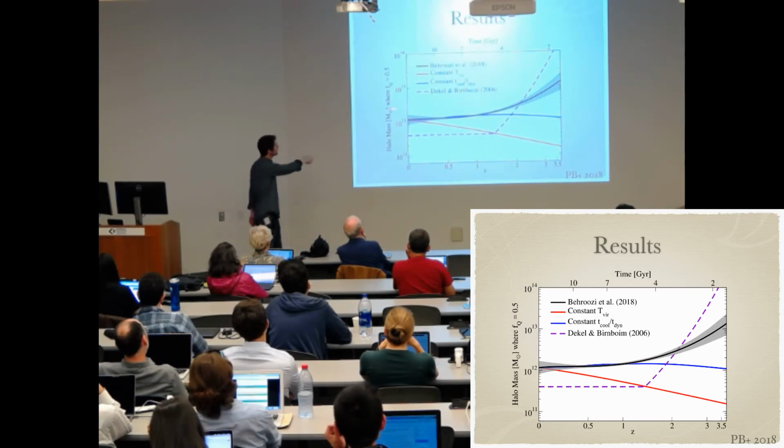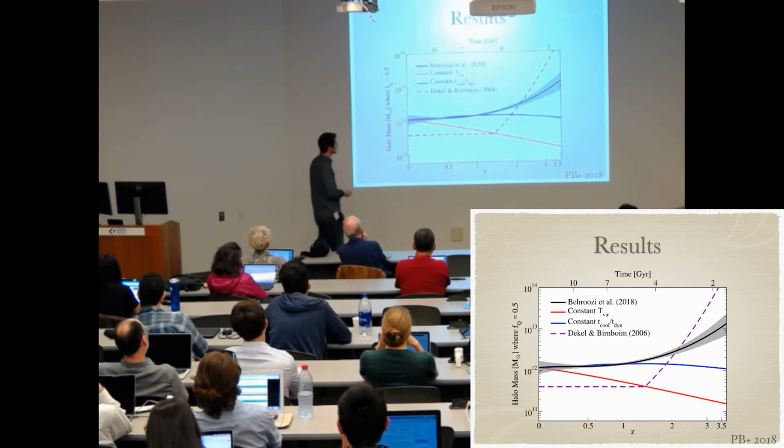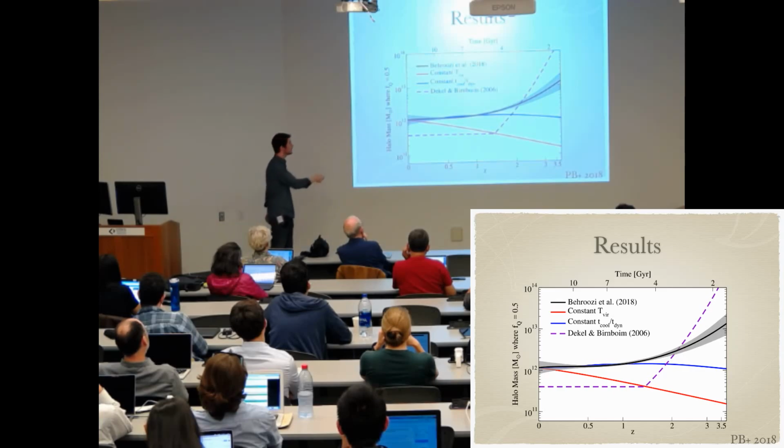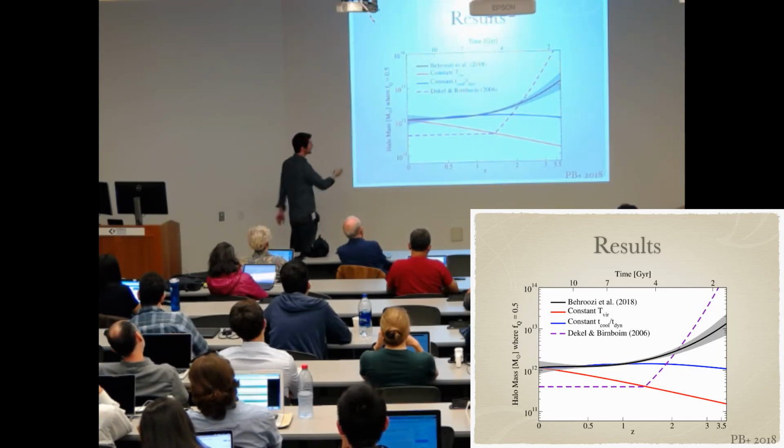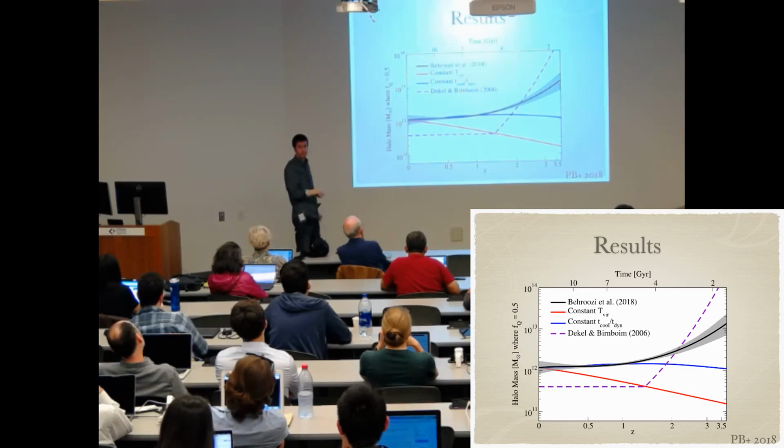And the last model that we compared to is, of course, the Declan-Birnbaum model about cold flows penetrating hot halos. And there what we find is that this flatness and then starting an upturn at around a redshift of 1.5 is actually very similar to what we see. But then the slope is different here. And so actually I would call it a success that there is some prediction about where the inflection happens, that there's different physics coming in.